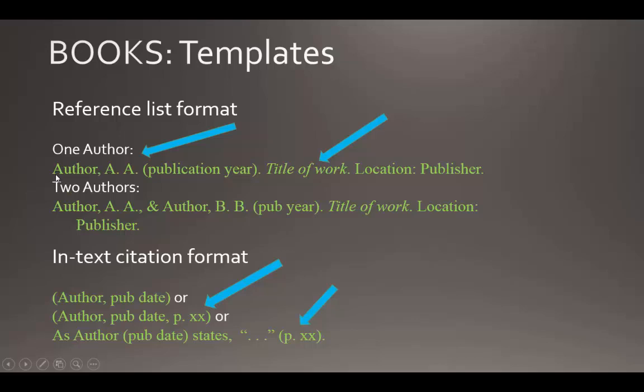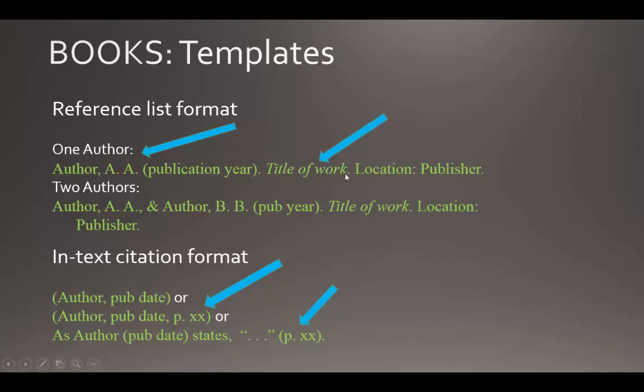We'll start with the single author, so you use the author's last name, a comma, and the initials of the author's first name or names. You never spell out the complete first name, just the initials. You then follow it with the publication year, which is in parentheses, which is followed by a period, the title of the book, which is in italics, which also follows certain capitalization rules: the first word of the title is capitalized, the first word following the colon is capitalized, and all proper nouns. Otherwise, words that appear in the title are in lowercase.